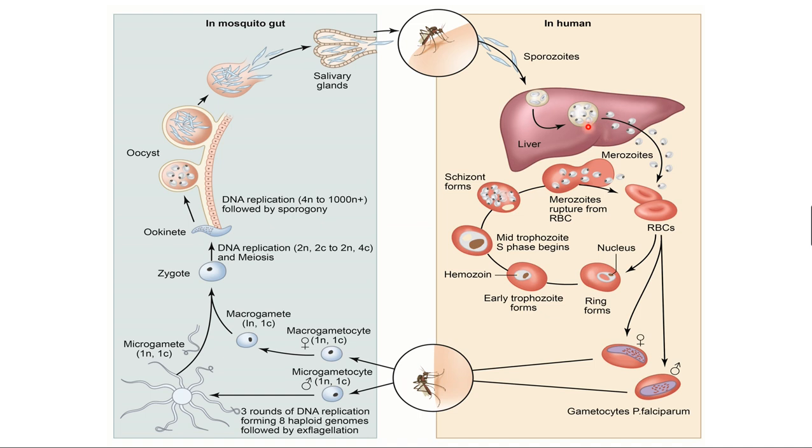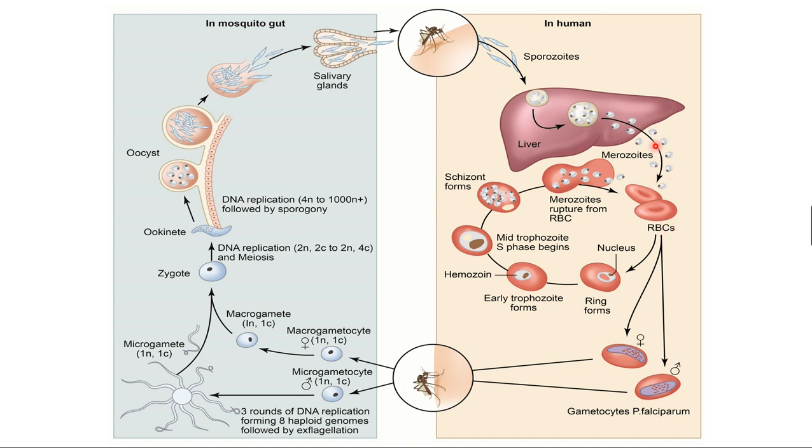It undergoes multiple asexual fission or division. So the sporozoites undergo asexual multiple fission and are converted into the stage called merozoites. This occurs in the human. Concentrate on this first. Now sporozoites are converted into merozoites. Now these merozoites, through the blood circulation, enter into the RBC.